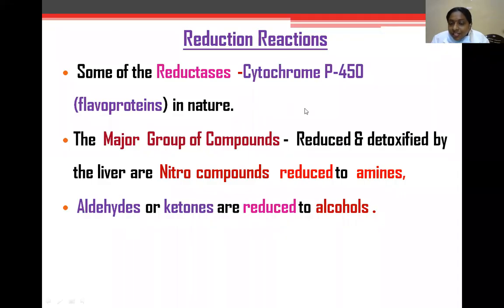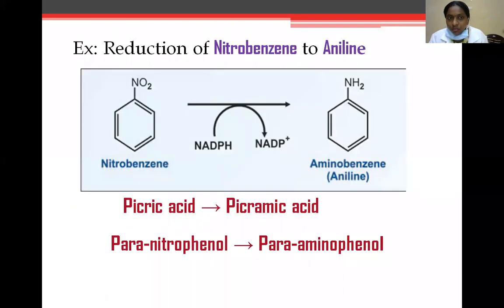Next, reduction reactions. The reduction reactions are mainly carried out by cytochrome P450 flavoproteins. Flavoprotein means it contains heme proteins. The major group of compounds that are reduced and detoxified are nitro compounds, which are reduced to amines, and ketones, which are reduced to alcohols. Reduction of nitrobenzene to aminobenzene, picric acid, picramic acid, para-nitrophenol, para-aminophenol. Reduction of nitrobenzene to aniline.